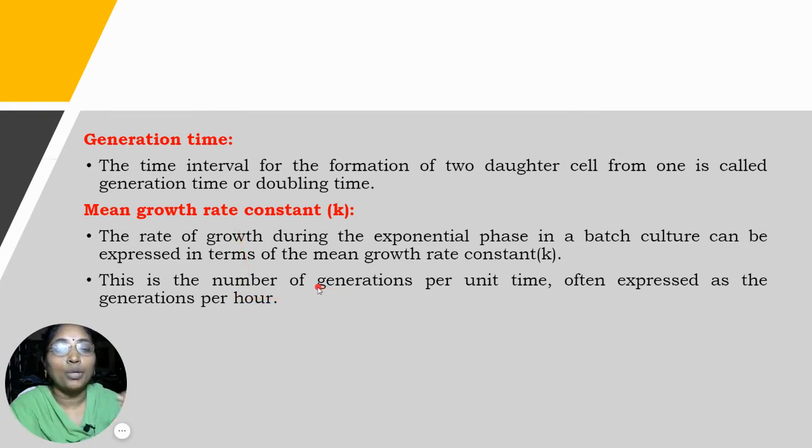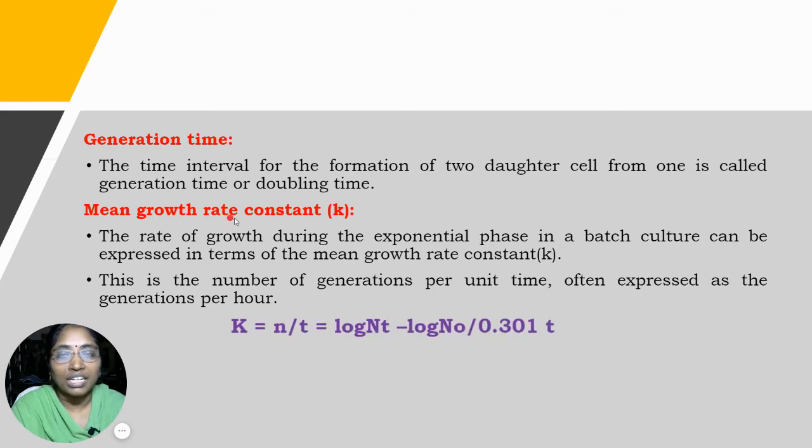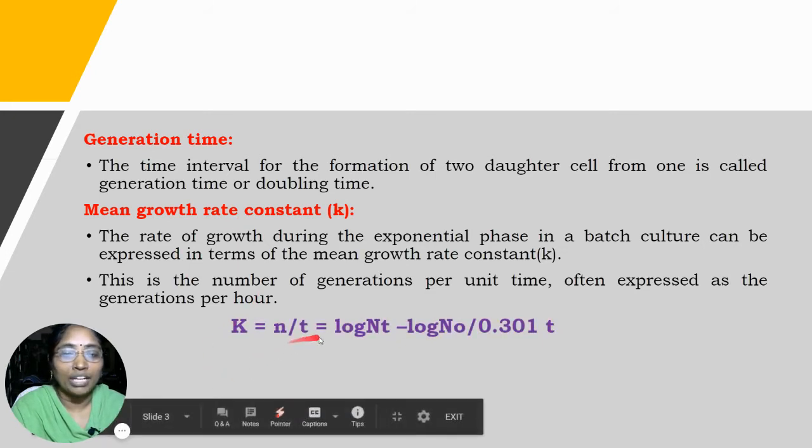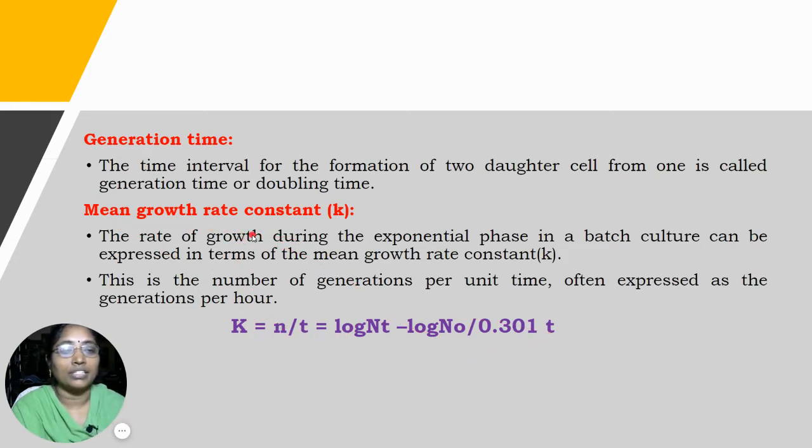So that means per unit time, how many generations are going on? That was expressed as the number of generations per hour, if we are expressing the mean growth rate constant. It can be given as k = n/t = (log Nt - log N0)/0.301t. This is regarding the calculated value for the mean growth rate constant.